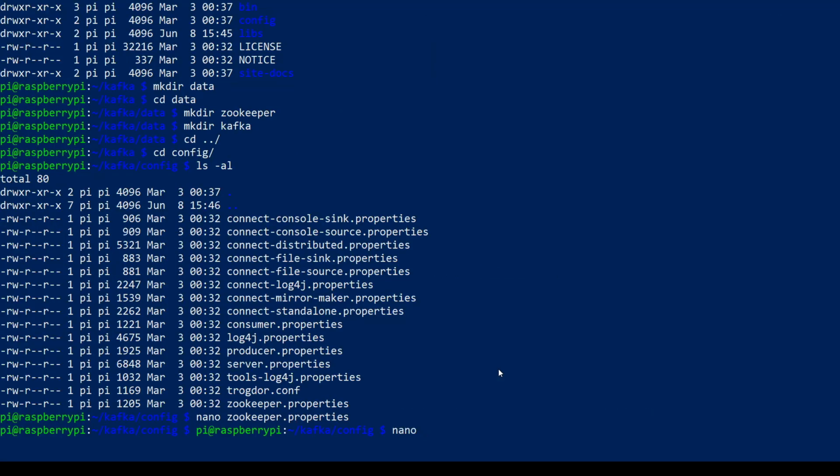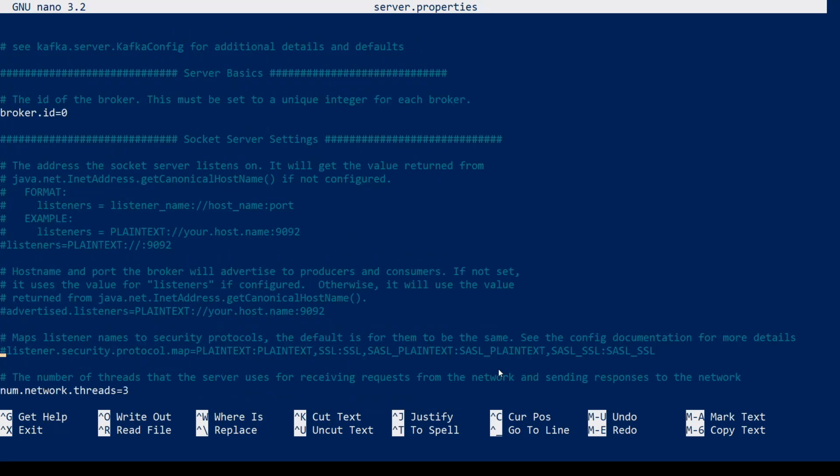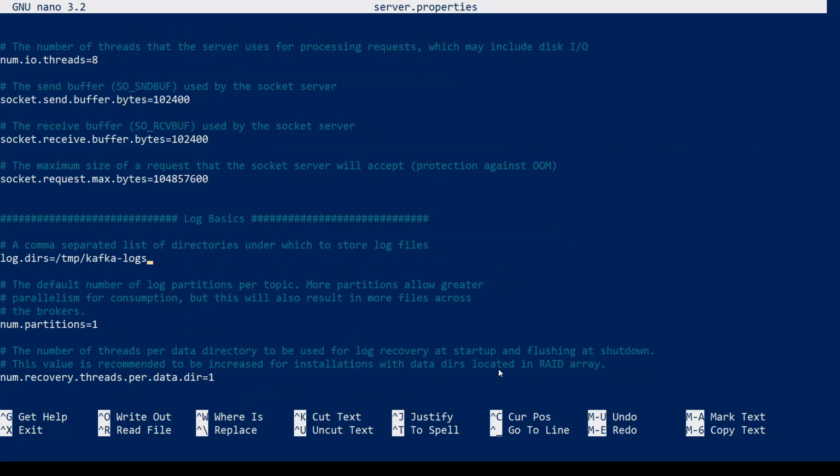Now we want to change another one called server.properties. In there should be another path pointing to temporary files. So let's change that as well. Should be /home/pi/kafka/data/kafka.